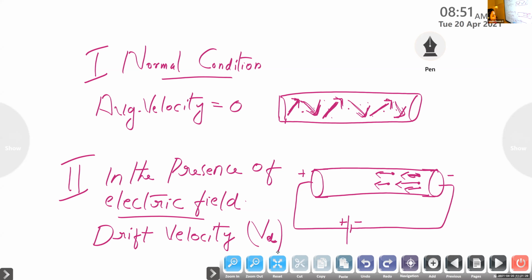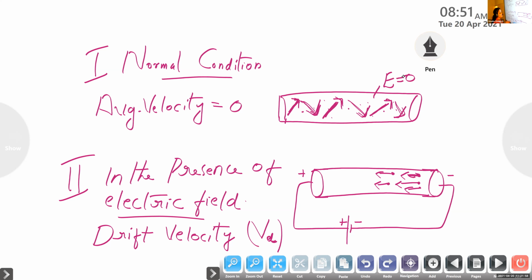So these are the two cases we are discussing for electric current in conductors. The first case is a normal case, where we take a conductor without the application of an electric field. The electrons are in random motion. During this random motion they possess a velocity, the thermal velocity. Since they are in random motion, the average velocity is 0. So the electric current in this case is equal to 0 inside the conductor.